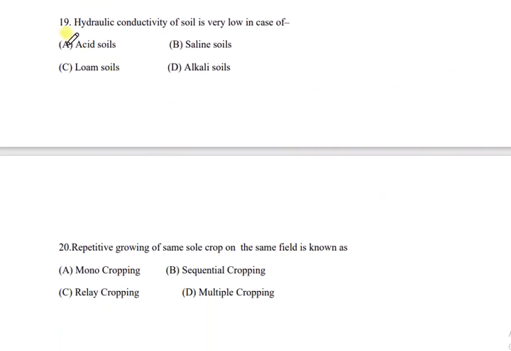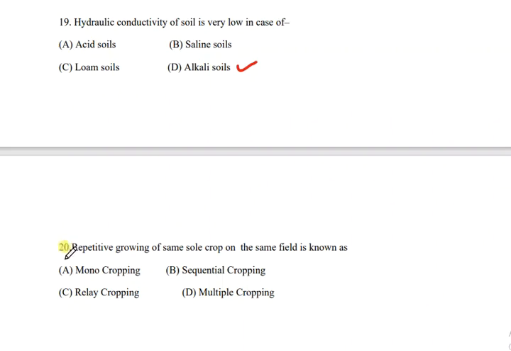Then the next question, question number 19. Hydraulic conductivity of soil is very low in case of, the options are acid soils, saline soils, loam soils, or alkali soils. And the correct answer is D, that is alkali soils.